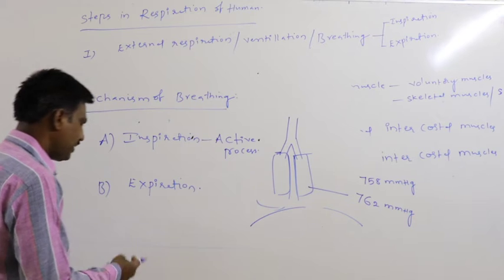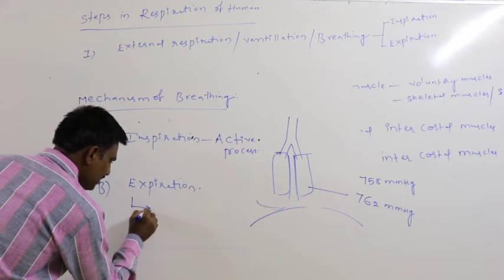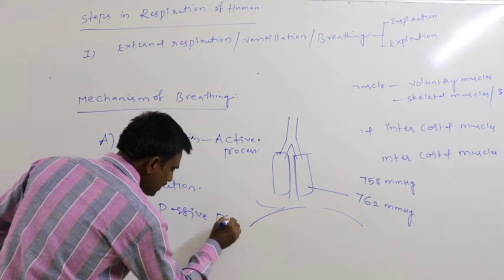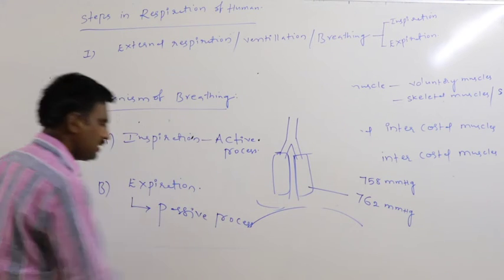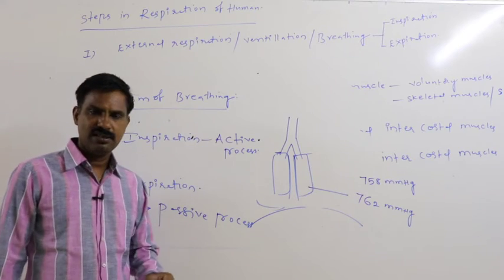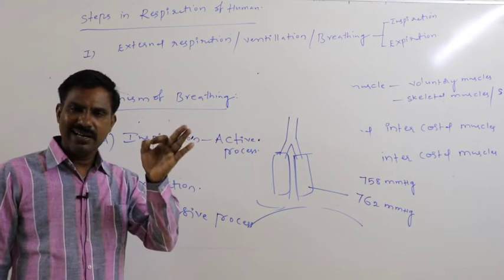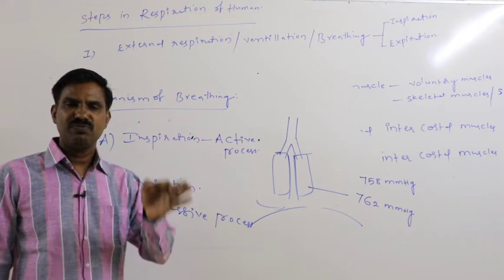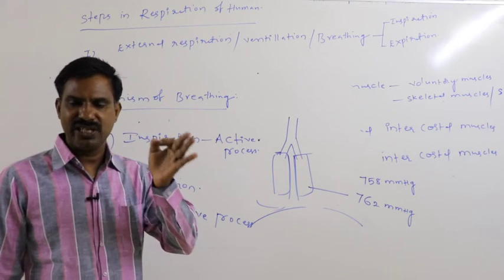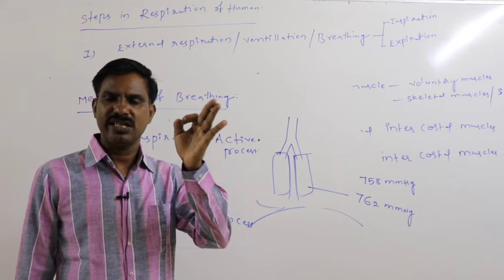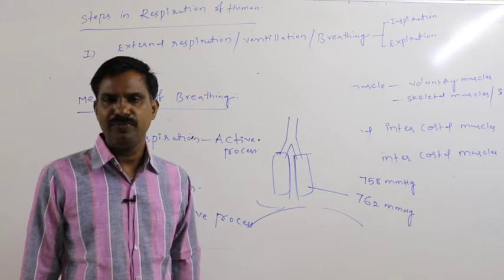So this expiration is said to be a passive process, because for muscle relaxation, energy is not required. Definitely for muscle contraction only, energy is required.